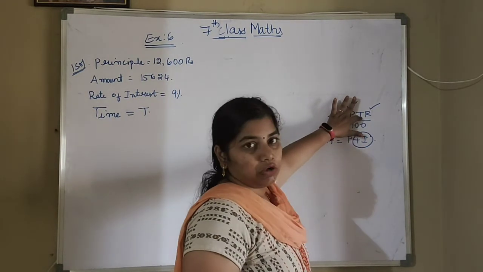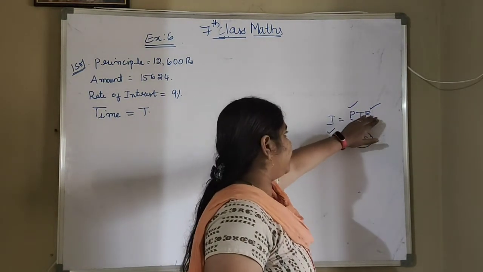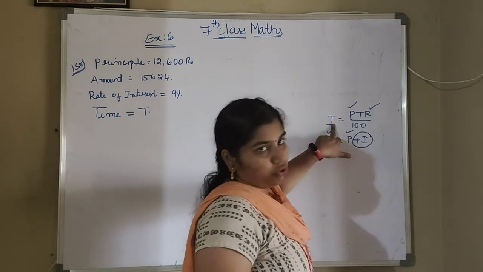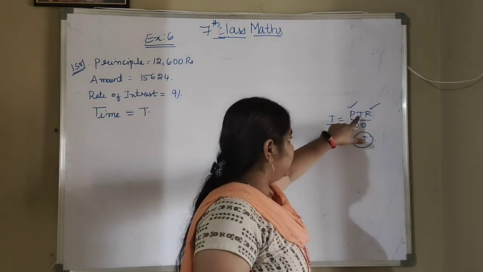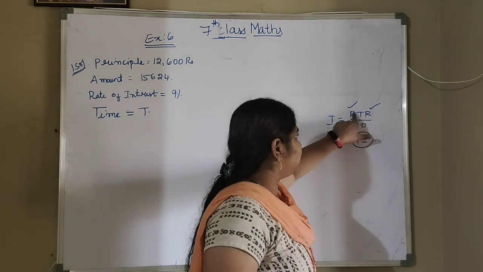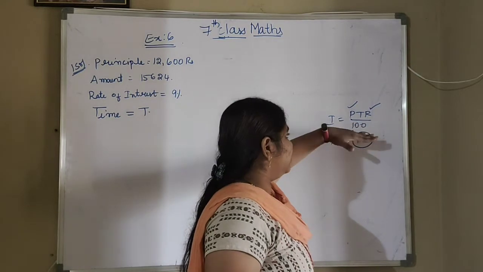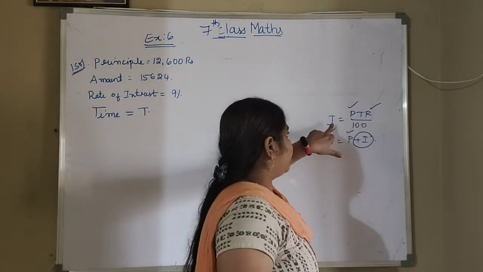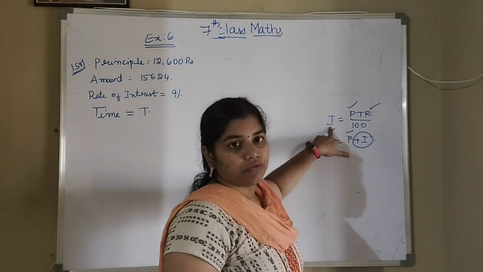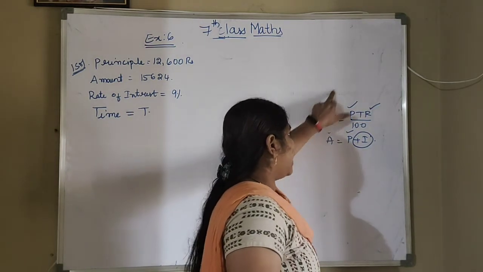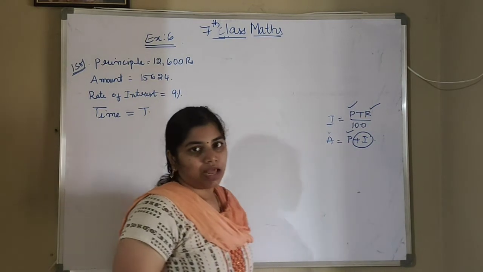We want the T value, but in this case you are not getting all the terms. P you know, R you know, I you don't know. For finding the T value you need all three values, but here you are not getting the I value. So first you have to find this I value, and only then can we find the time value.